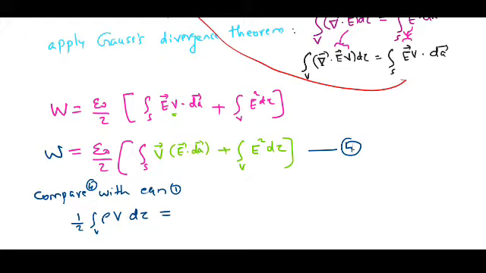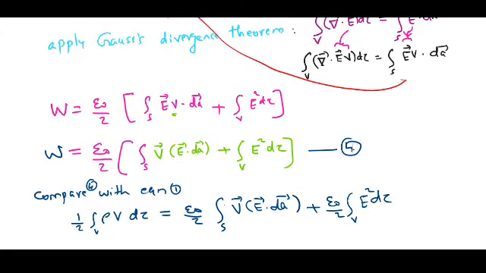Therefore, I have equated. Then the right hand side of equation 4 is epsilon 0 by 2 into surface integral V E dot dA plus epsilon 0 by 2 volume integral E square d tau. This is equation number 5.